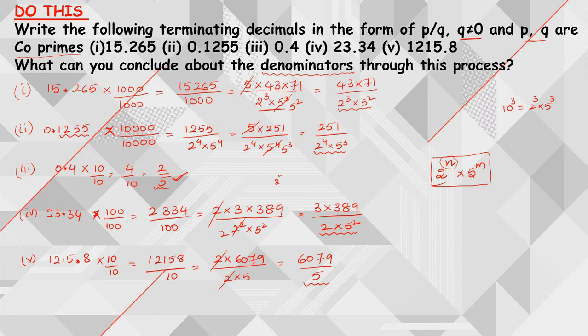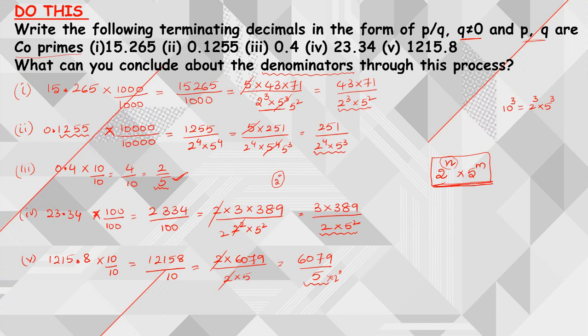We have already learnt this in solving the problems of LCM and HCF, right? So whenever you don't find the factor of 2, that means it is containing 2 power 0. The same way, in this also 2 power 0 is there. So from this you can say clearly, whenever you are having a terminating decimal, when you convert it in the form of p by q, then its denominator will be of this form. So what is the form? 2 power n into 5 power m.